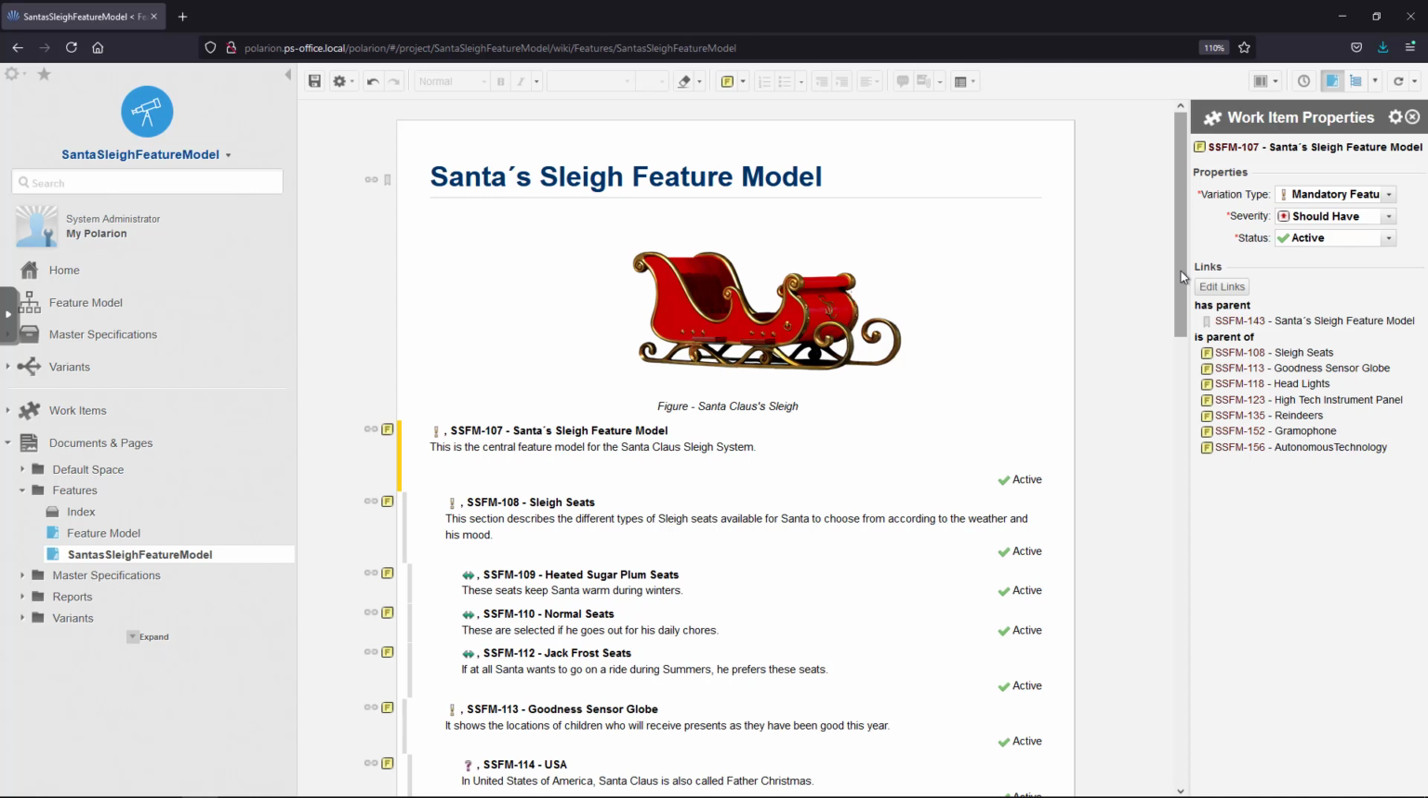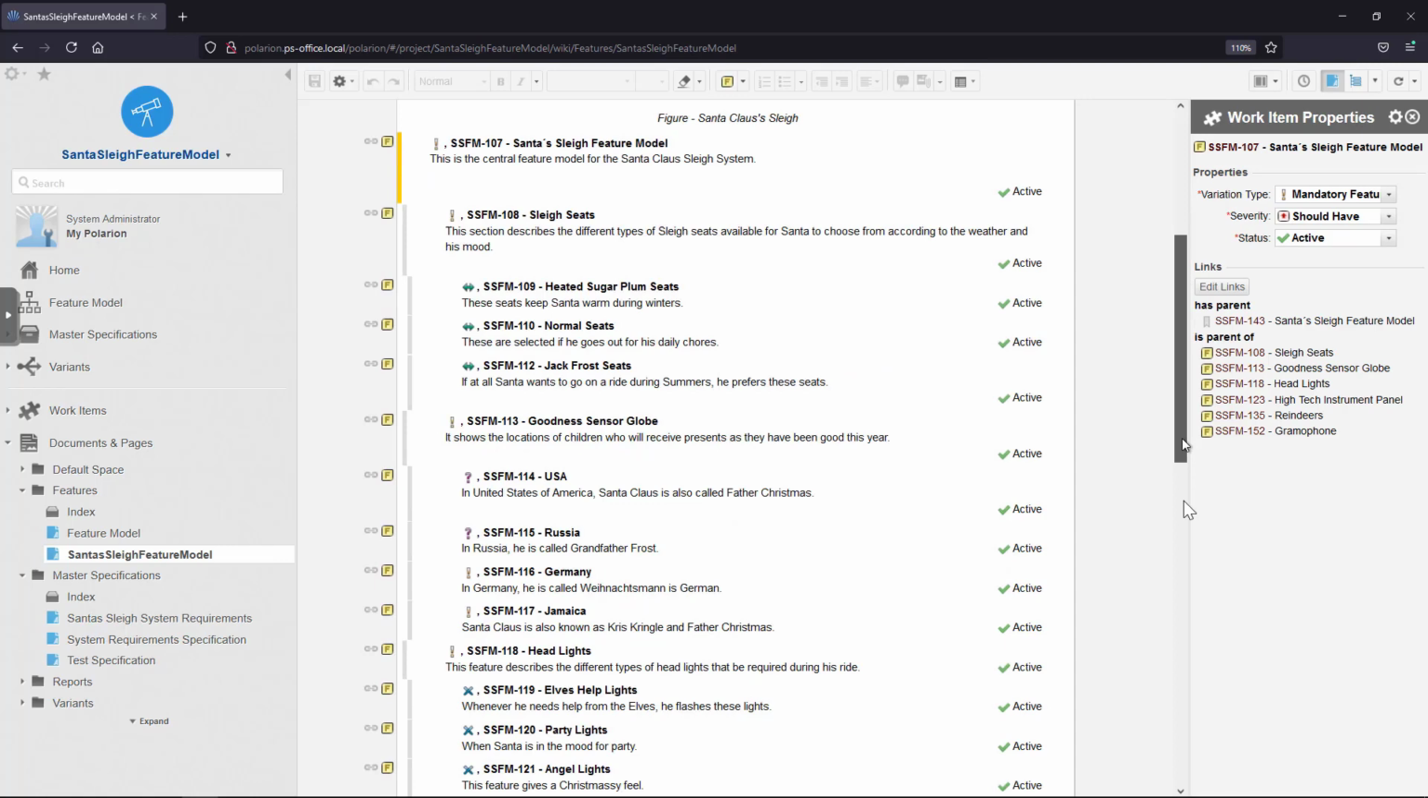The elves have their requirements in Polarion and they would like to control the variability for different types of sleighs. They have an idea that they could work with the superset of requirements for the sleighs, that is, the 150% master specification holding all common and non-common requirements. Then, with the feature model, they can express what can be different between variants on an abstract level in terms of functionalities. Now let's extend our feature model.